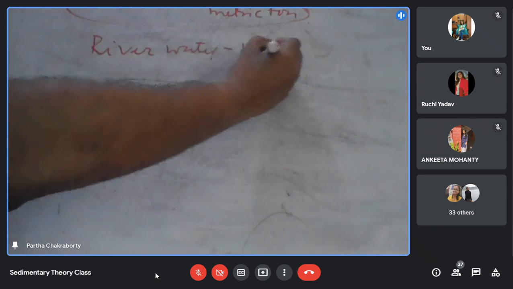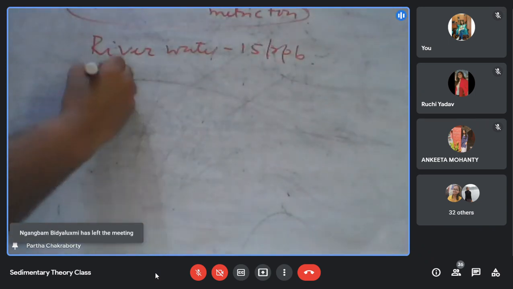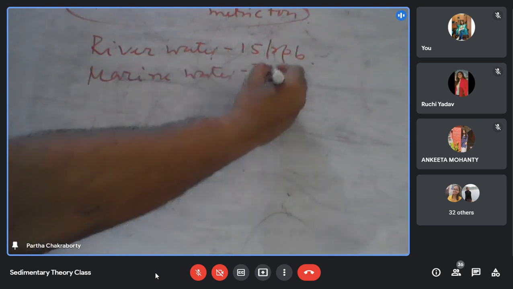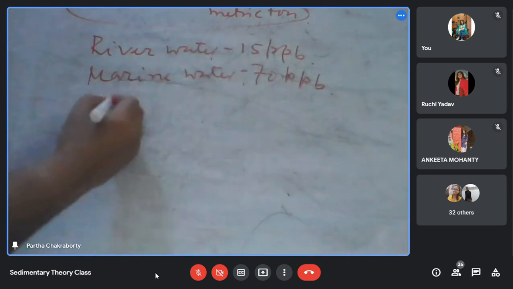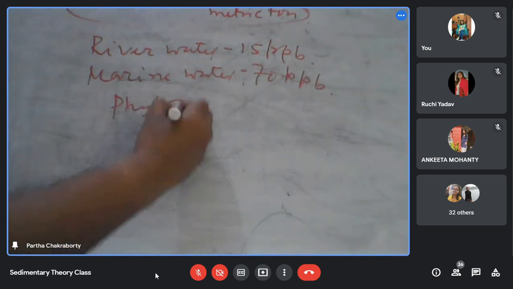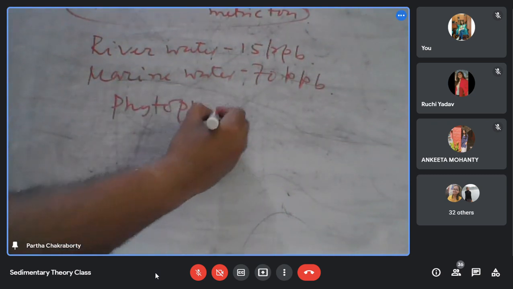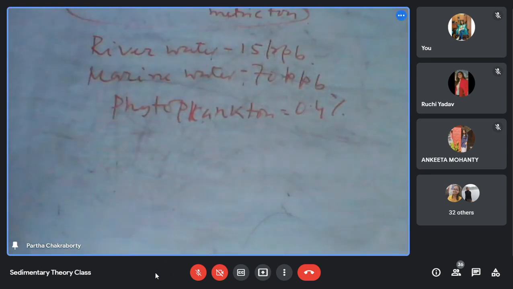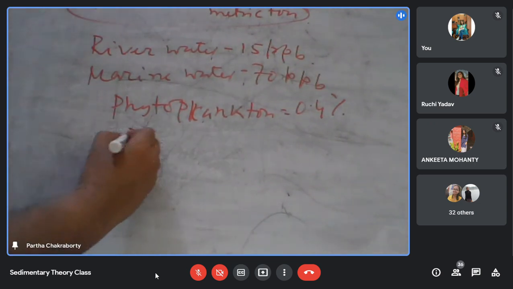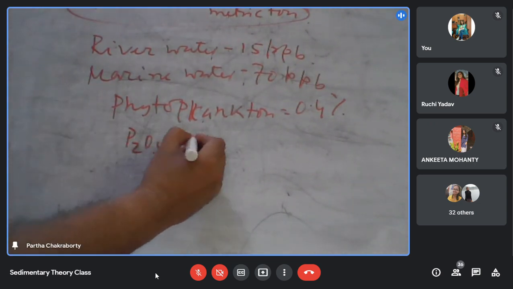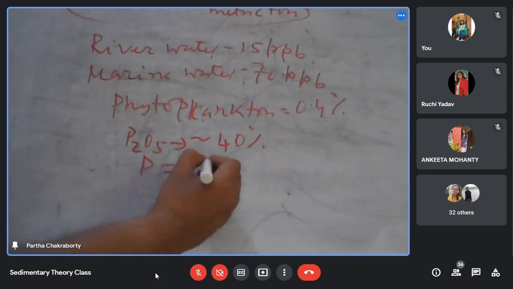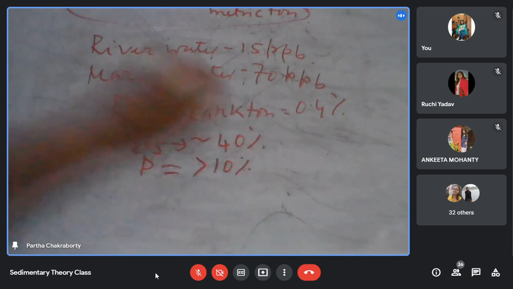It is 15 ppb in river water, about 70 ppb in marine water, and 0.4% in phytoplankton. In a phosphorite deposit, P2O5 goes as high as 40%, with phosphorus content of more than 10%.